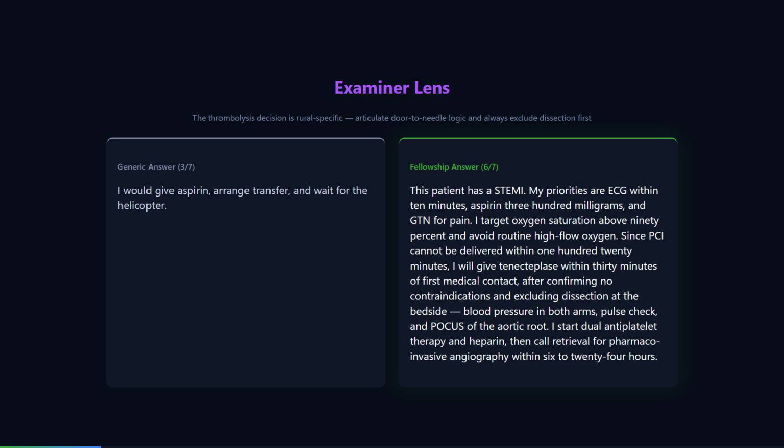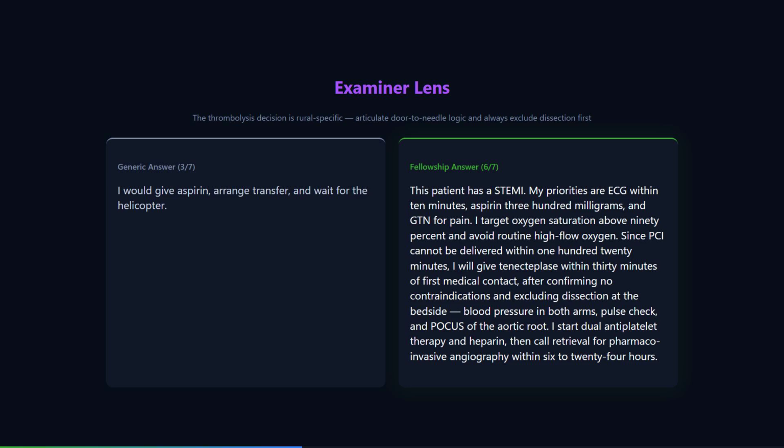And if you suspect PE strongly enough to treat? Low molecular weight heparin, enoxaparin, 1 mg per kilogram subcutaneously twice daily, or unfractionated heparin if the patient is hemodynamically unstable or may need thrombolysis or surgery. For a massive PE with cardiac arrest or persistent hypotension, systemic thrombolysis with alteplase is indicated, 100 mg over 2 hours. But in StAMPSville, I would discuss this with a retrieval consultant before giving it, because the bleeding risk is significant and I have limited blood products.